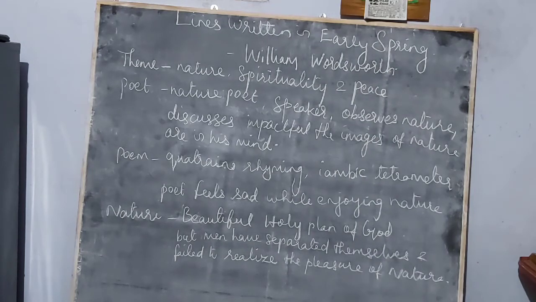Here we end the poem. Let me give you a summary. The poet is sitting in a grove. When he is sitting in a grove, he hears many sounds from nature: the movement of the trees, the animals, the birds, the insects, and all these thousand blended notes give him a happy mood. When he is thinking about this happy mood, he gets a bad thought in his mind.